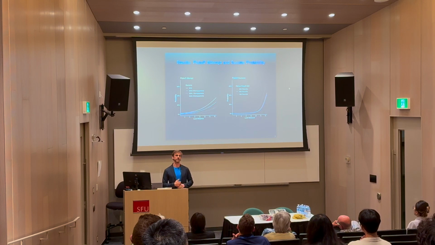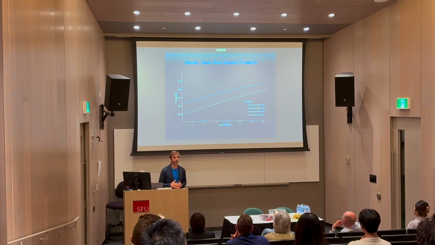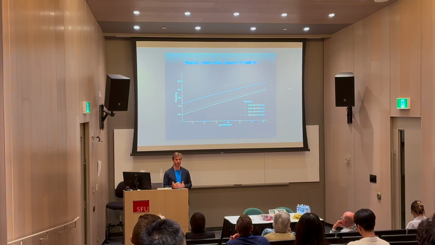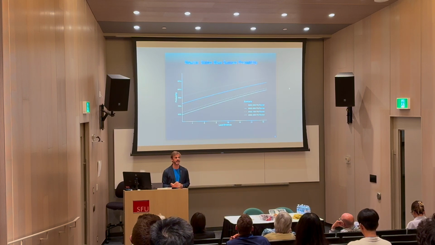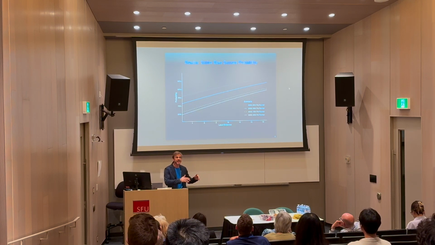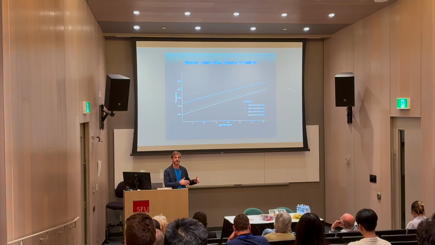But the reason that the runner takes a leadoff is to steal a base. So the most interesting one here is the probability of a successful stolen base, given that one's attempted, as a function of lead distance. So slowing down here, the solid gray line is the median runner in 2022. The solid blue line is the median runner in 2023, and the dashed blue line, that's the 10th percentile runner in 2023. So what we see is going from 22 to 23, even the 10th percentile runner had a greater chance of success stealing bases than the median runner in 2022.